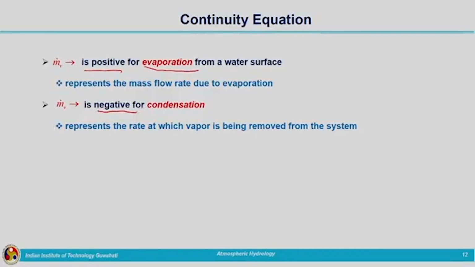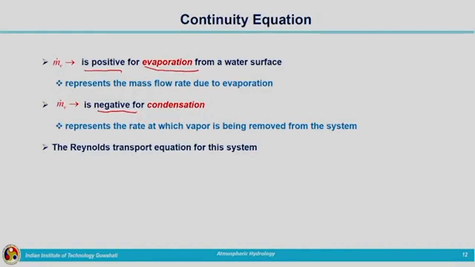So, it is converted from vapor to liquid, and m dot v will be considered negative. Whenever water vapor is added to the atmosphere, m dot v or dB by dt will be positive. If water vapor is removed, that is, condensation is taking place, dB by dt will be negative. There is a reduction in the mass of the water vapor in the atmosphere.